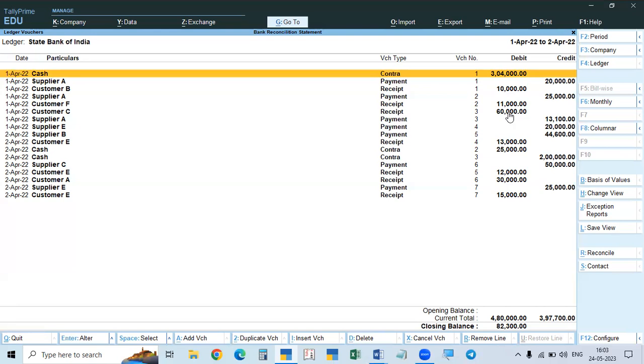The balance in the bank will be different, and our account will be different. So like that, we receive bank interest. Sometimes, suppose we have an overdraft. In such a case, they will charge interest for the overdraft. Or if we have taken any loan, that interest will also be debited to our account. We don't know about that. They will directly debit it. We don't know, so there will be a difference.